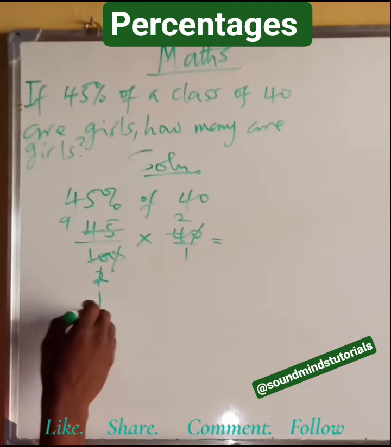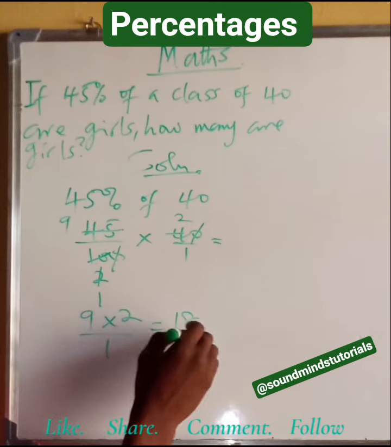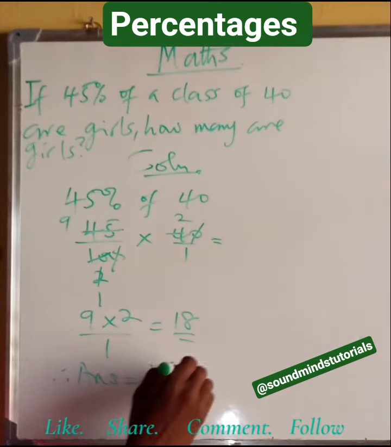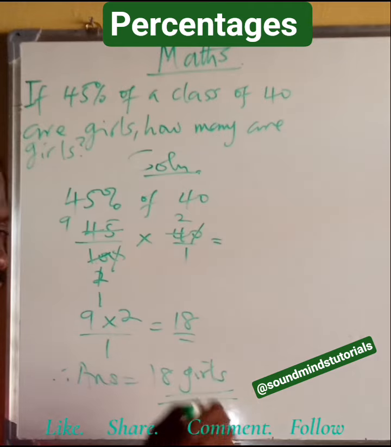0 cancels 0 here. 5 will go here 2 times. 5 will go in 45 9 times. 2 here 1, 2 here 2. What are we left with? We are left with 9 times what? 2. Everything over 1, which is equals to what? 18. So therefore, our answer is equals to what? 18 girls. Because the question says how many girls.